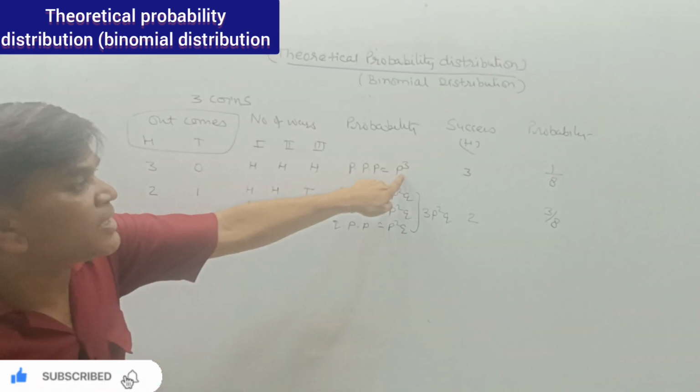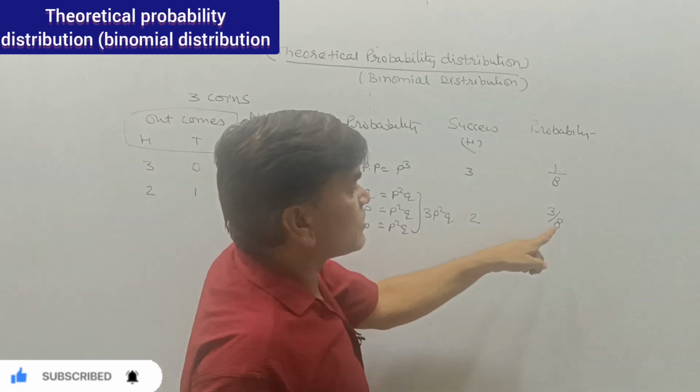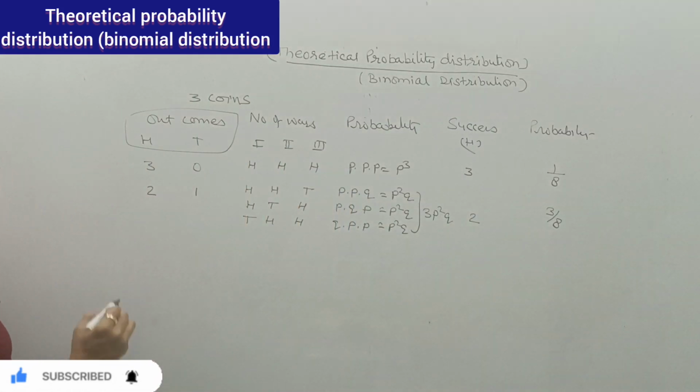Because here the 1 is over there, so 1 by 8. Here 3 is over there, so 3 divided by 8.